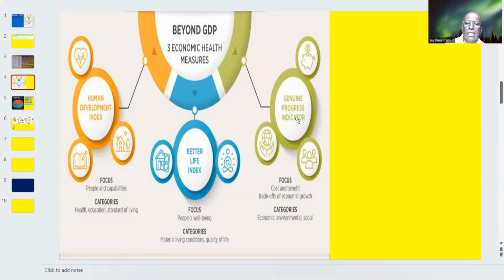These indicators, in real terms, focus more on the cost and benefit trade-offs of economic growth. Why is it a trade-off of economic growth and economy in a real sense, with measuring of environmental and social capabilities? The social capabilities are entirely based upon every individual's purchasing power parity as well as the real income level.